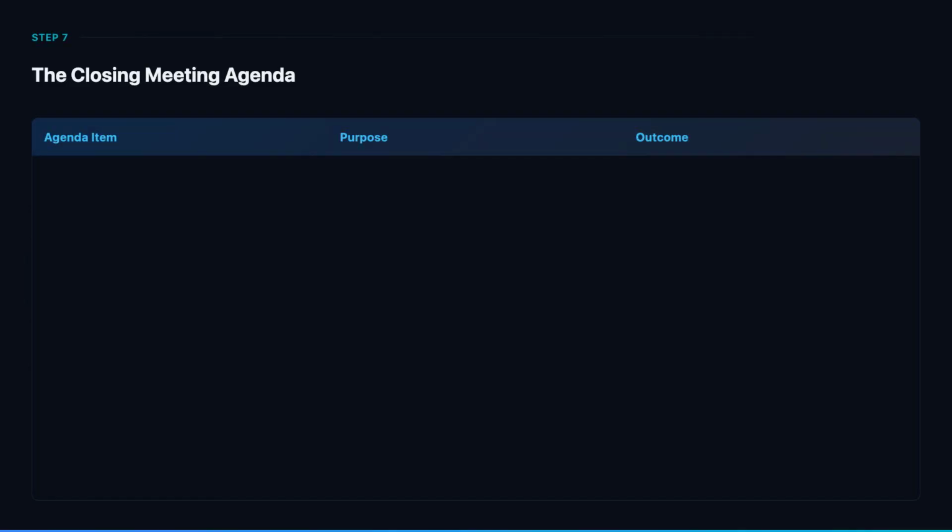Step 7 is conducting the closing meeting. This table shows the key agenda items and their purpose. The closing meeting begins with a structured presentation of findings. The lead auditor walks through the report section by section, presenting evidence and explaining implications. At TechSolutions, Alex presented the 94% compliance rate, praised the encryption and training programs, and detailed the gaps in vendor management and incident response frequency.